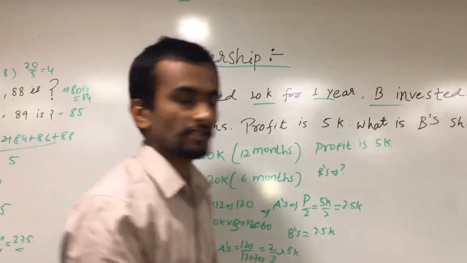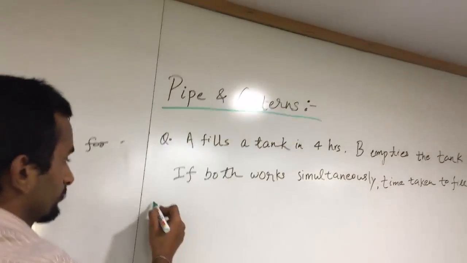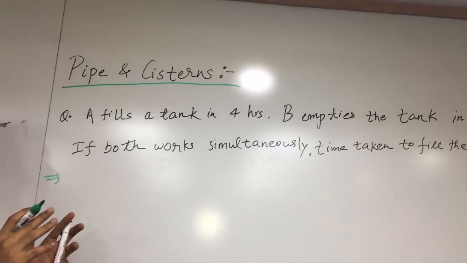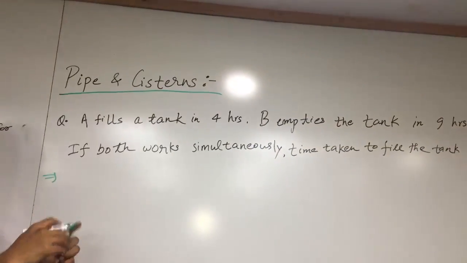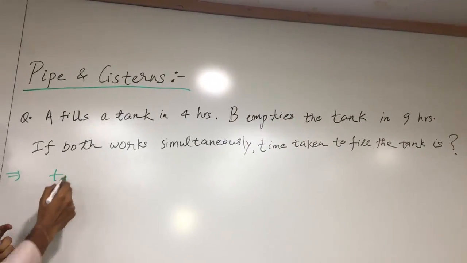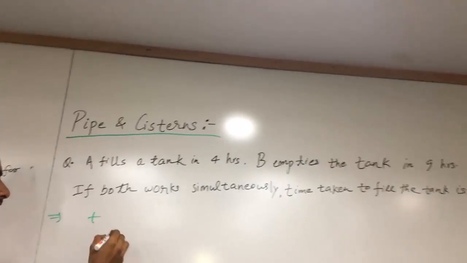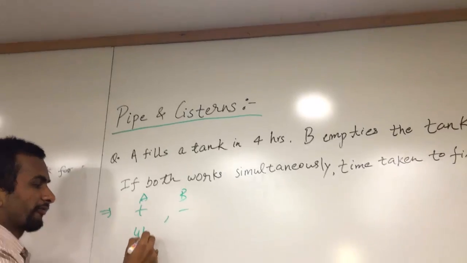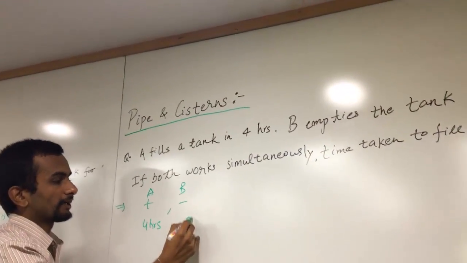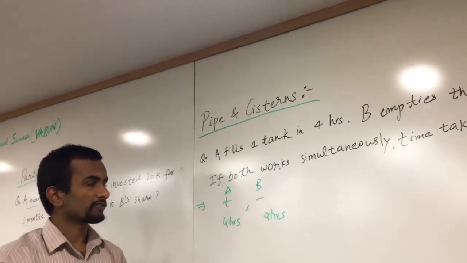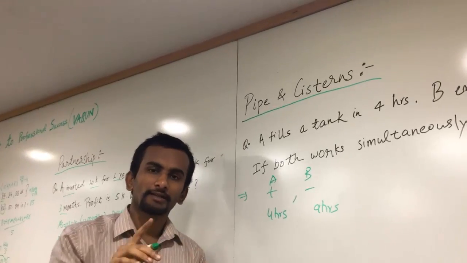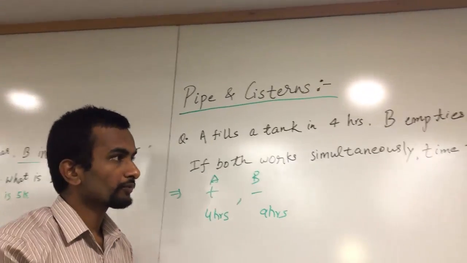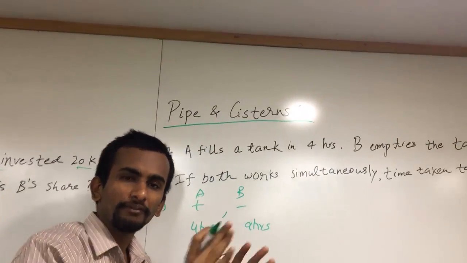Let us go to pipes and cisterns. We have two pipes. The first pipe is going to fill the tank, that is, it acts in a positive way. The second pipe is going to empty it, it acts in a negative way. Pipe A takes 4 hours, pipe B takes 9 hours. The question is, both pipes are working simultaneously, meaning at a time. One is opening, the other is closing. So how much time does it take to completely fill the tank?